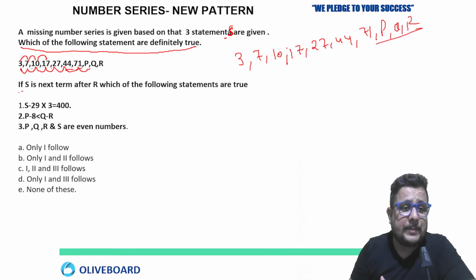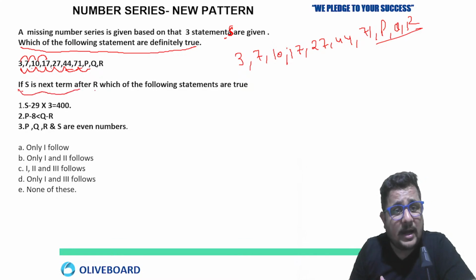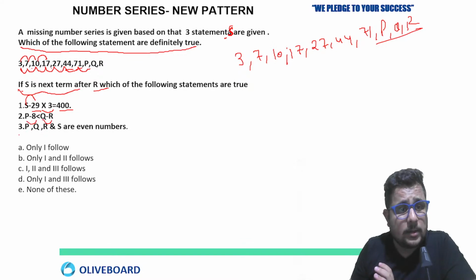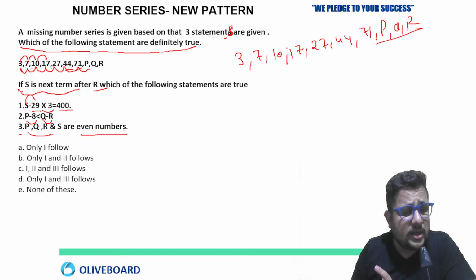S is the next term. If S is the next term after R, which of the following statements are true? S minus 29 multiply 3 equal to 400. P minus 8 is less than Q minus R. Third, P, Q, R, S are even numbers, odd numbers, prime numbers.